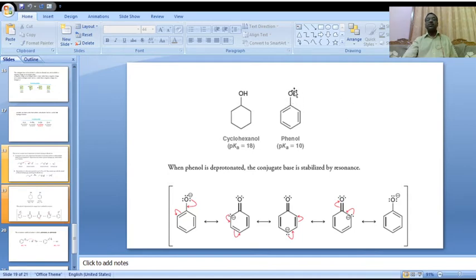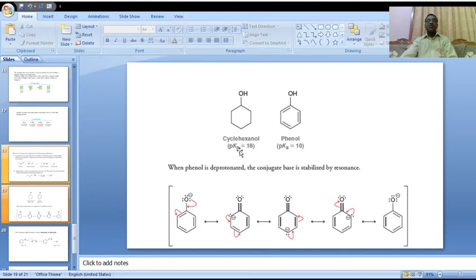After deprotonation from phenol, we will get a phenoxide ion. This phenoxide ion is a very stable ion. This stable ion exhibits more number of resonance structures.